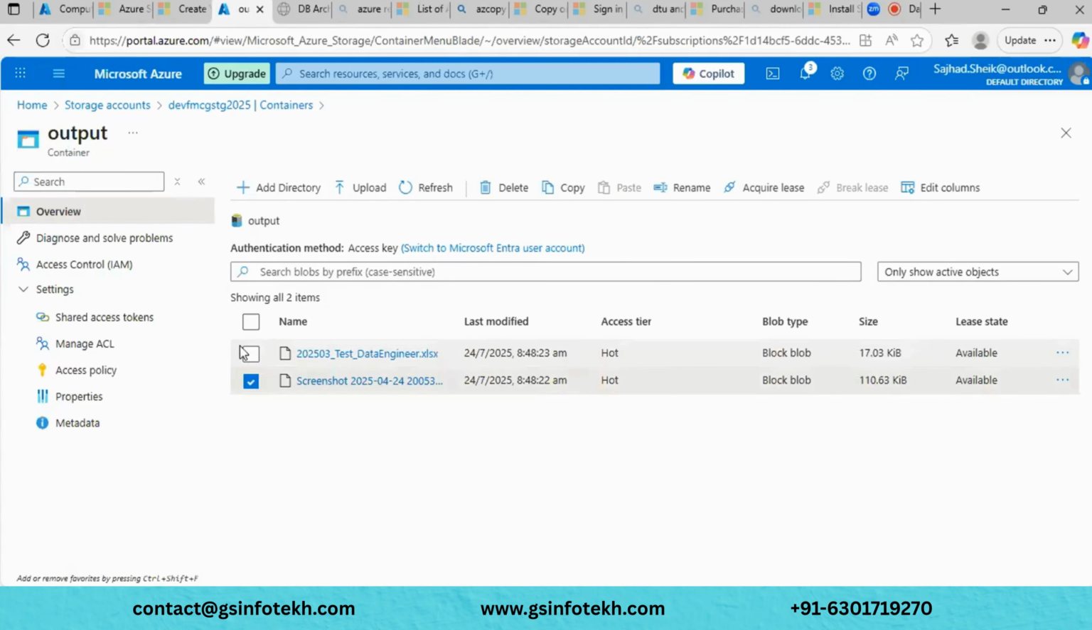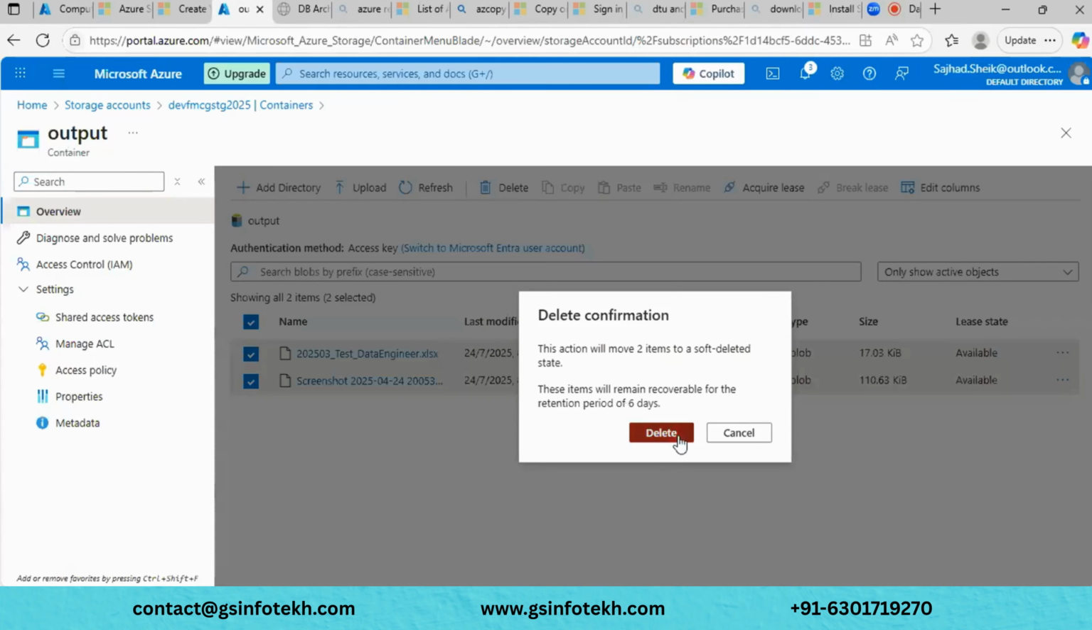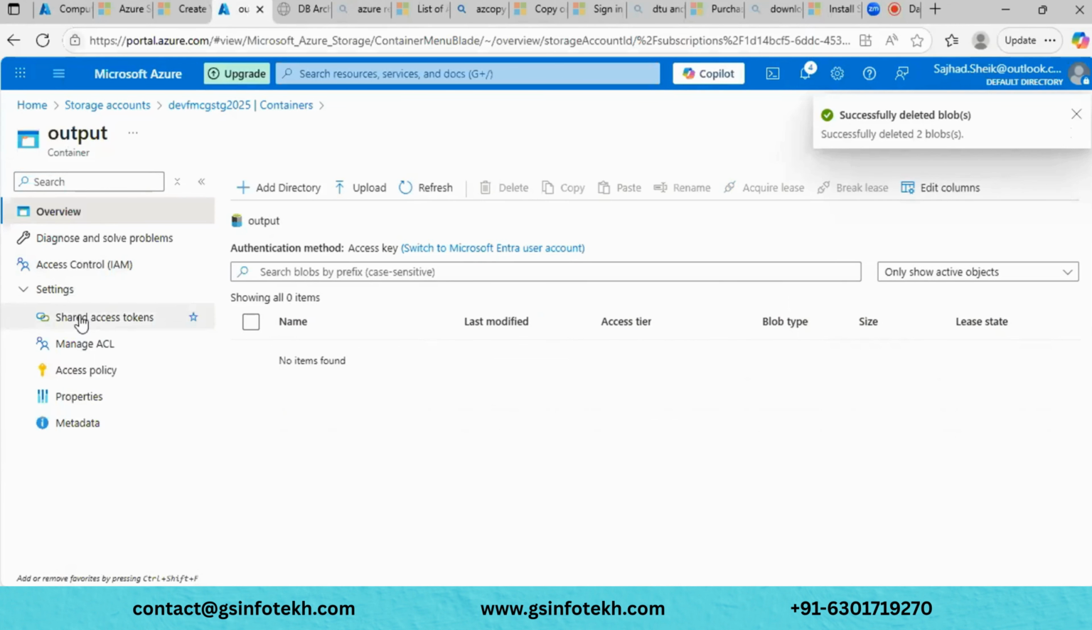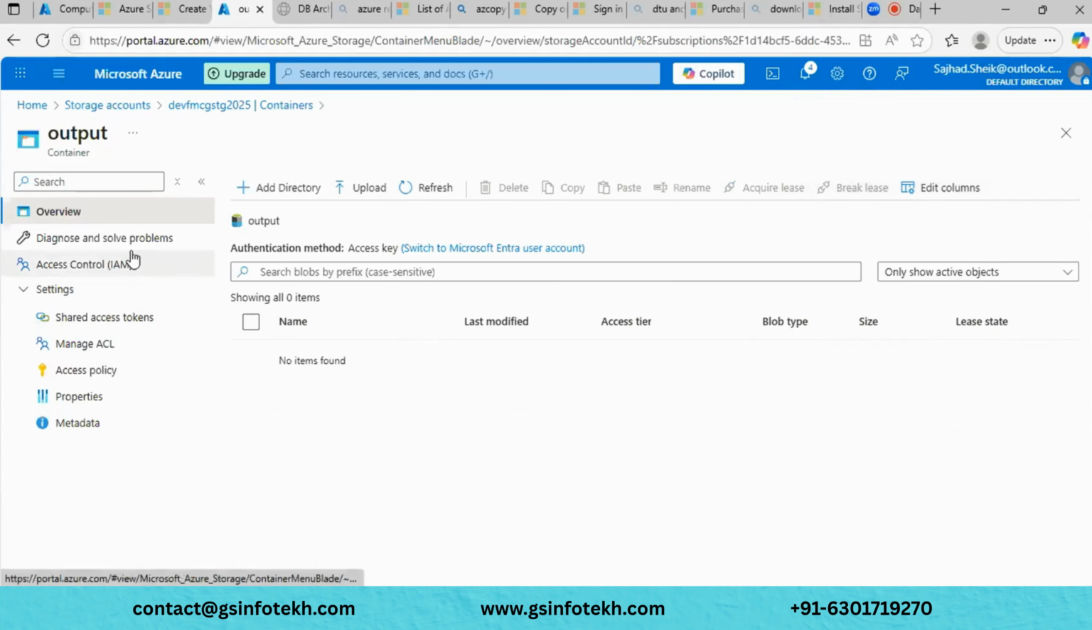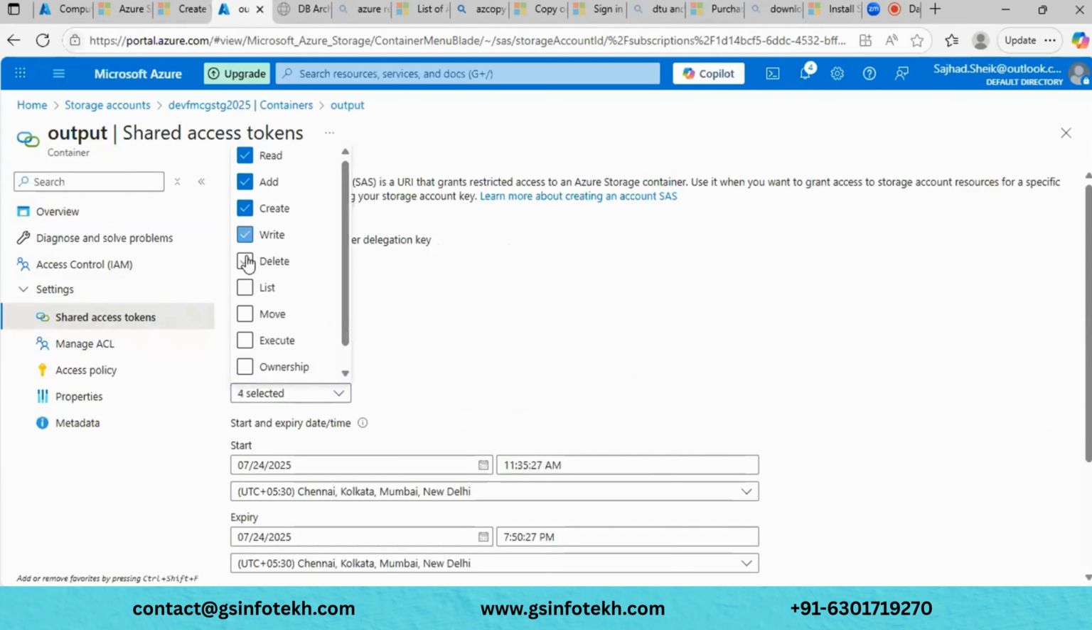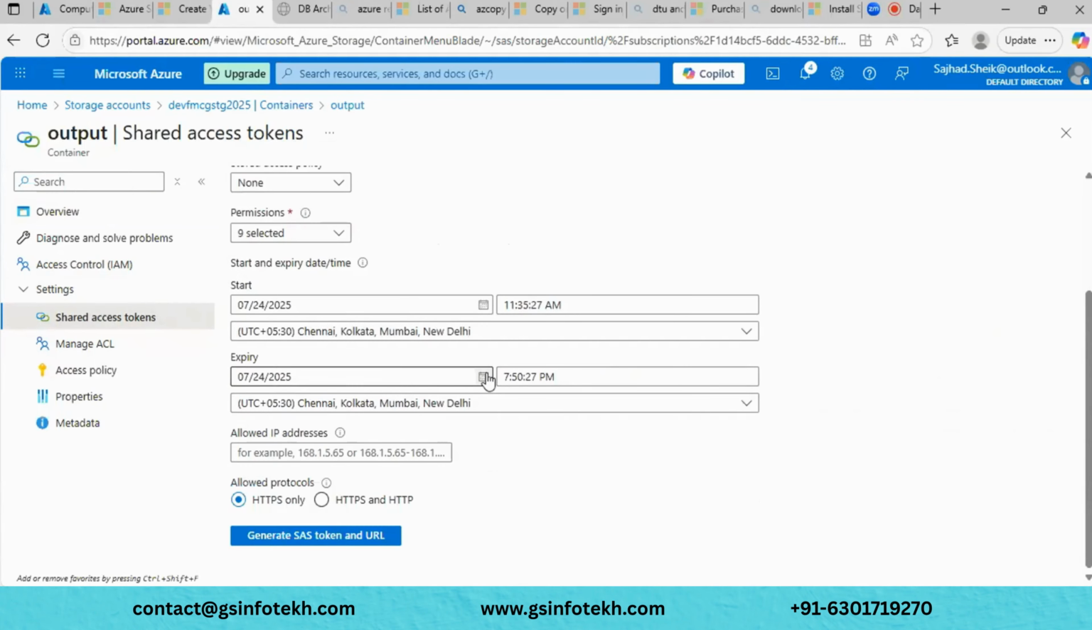I will remove everything. Let me remove everything. I have deleted this container's contents. Now let me generate the SAS token. I will give all the permissions here. Let me extend the date as well.